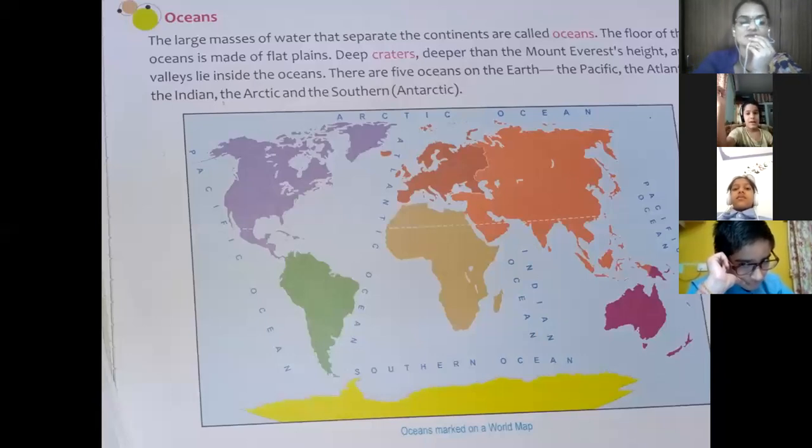The next ocean is the Arctic Ocean. It is near the North Pole. It is the smallest ocean. It's mostly frozen throughout the year.